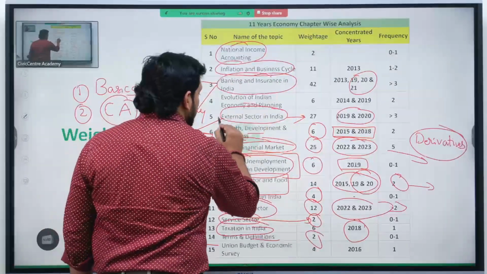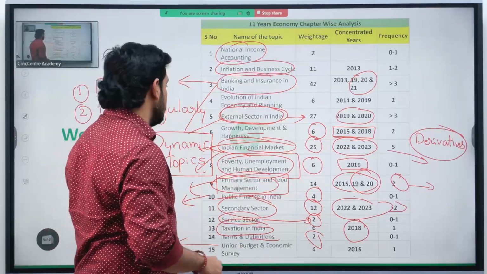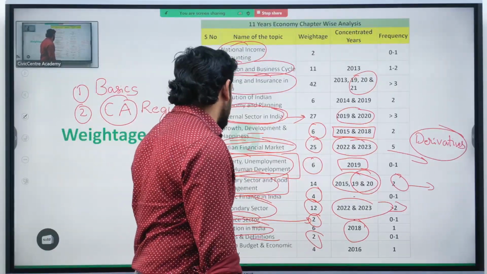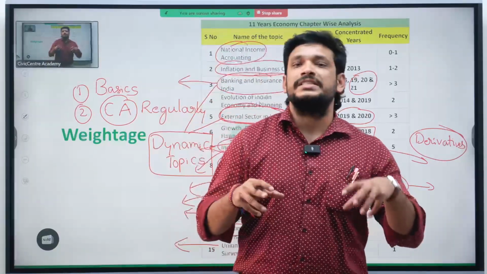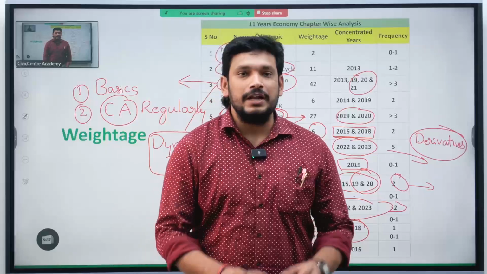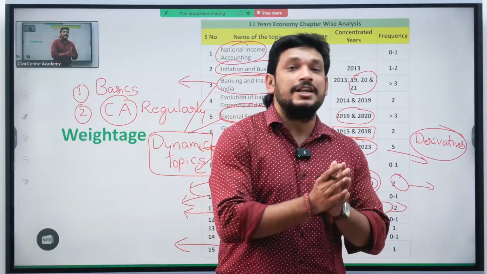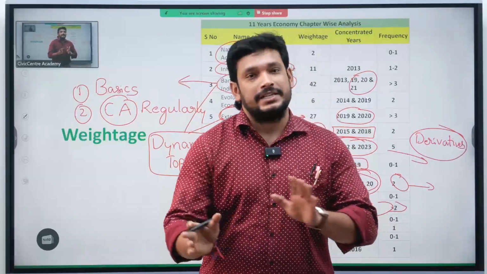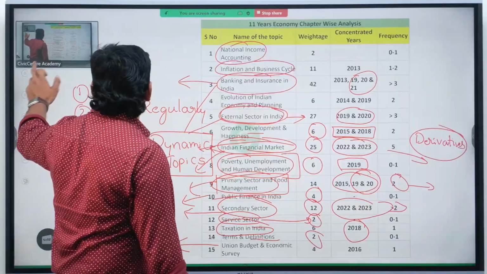Then external sector, primary sector and food management, and secondary sector. These are the 5 major topics that we will also be seeing in the class, and we will see these topics at a stretch, and other topics we will see as an overview, not at a stretch. Okay, I hope this brings you some clarity regarding the classes.